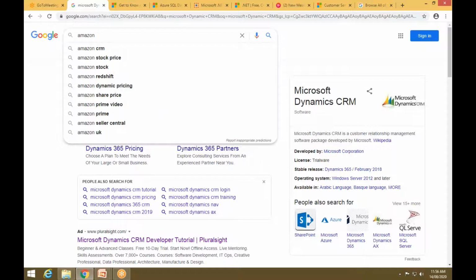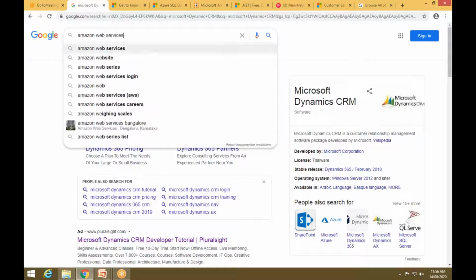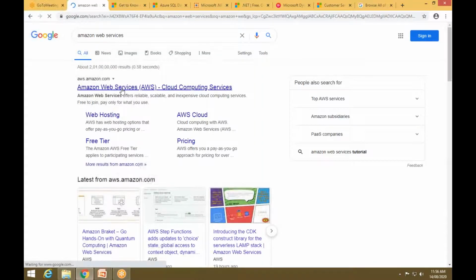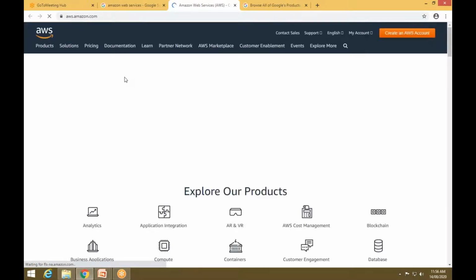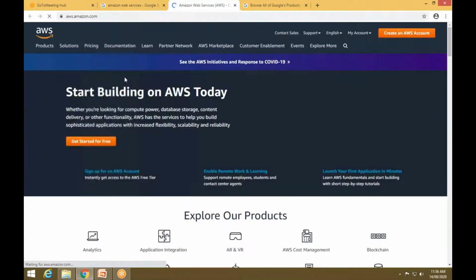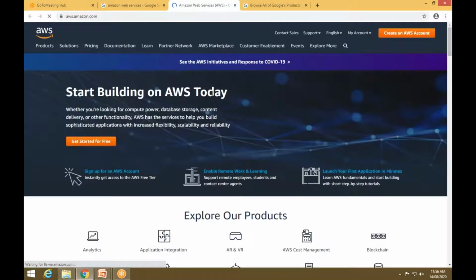Amazon Web Service. This is the homepage of AWS, that is, Amazon Web Service.